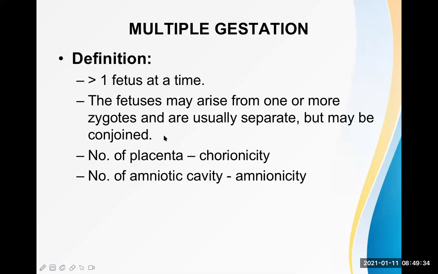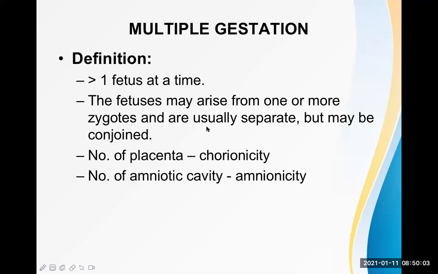Now, in this class, we'll talk about different types of multiple gestation. Some are called dizygotic, some are called monozygotic. Dizygotic means two zygotes are formed. Okay, two zygotes. And from each of the zygotes, fetuses would be developed. Whereas monozygotic means one zygote is formed in the beginning, then that zygote would be divided, and then different fetuses would be developed. We'll talk about that.